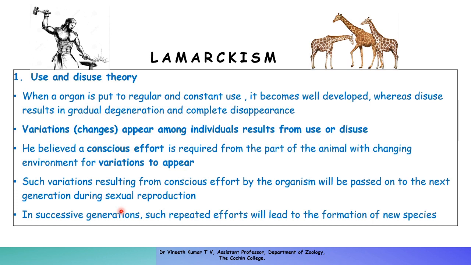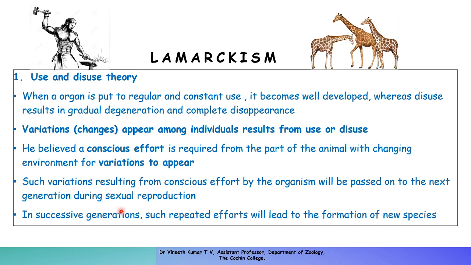He believed that evolution is a gradual process. It does not occur all of a sudden. The change to be seen in an organism takes many generations. Only successive generations and repeated effort by each organism in the successive generations will lead to the formation of the new species. The main example of this use and disuse theory, as you can see in the diagrams, is the most popular example of the neck and the forelimbs of the giraffe.